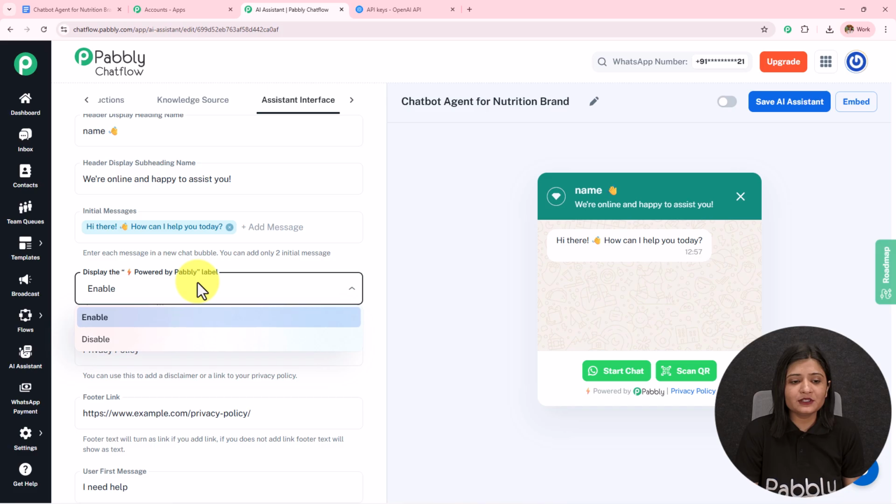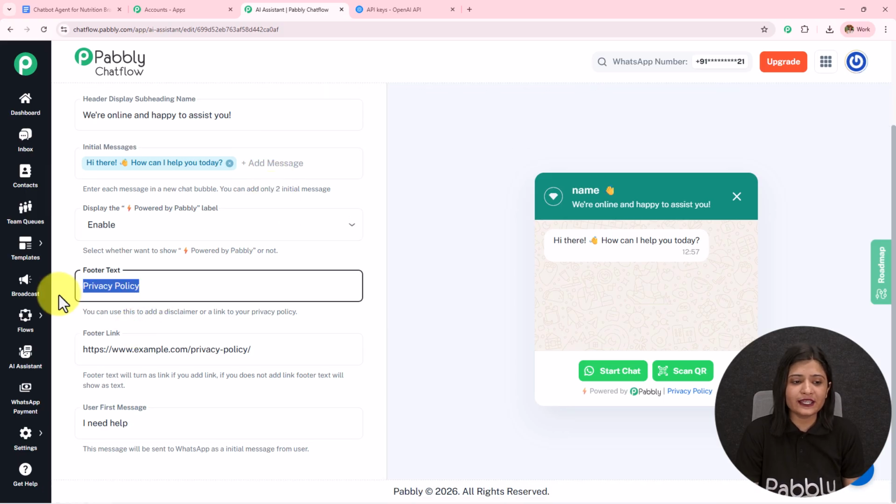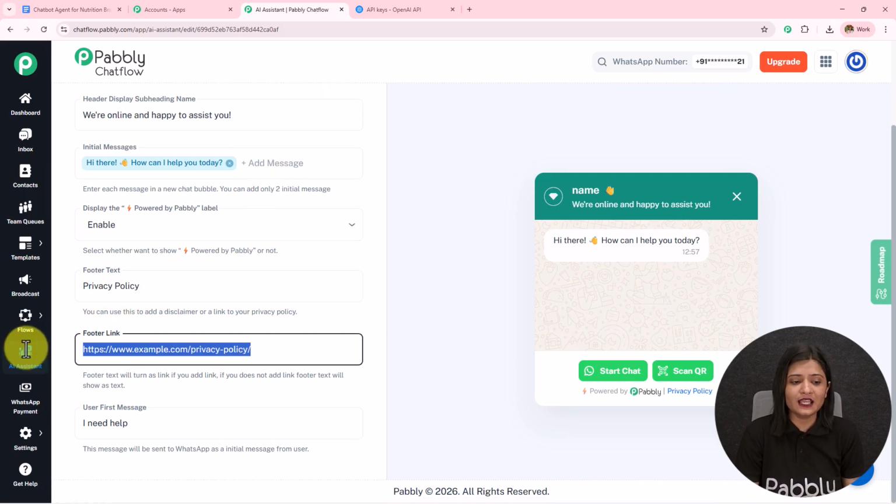Then over here I've kept this powered by Pabbly enabled. You can also disable this and it will be removed. From here I'm going to keep it enabled. Then we have this footer text where I've added the privacy policy, and in the footer link I have added the link to the privacy policy.